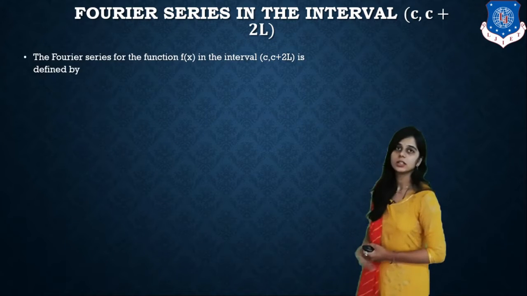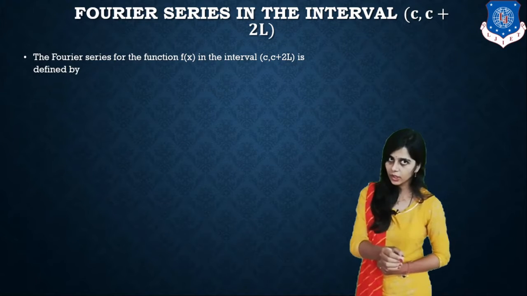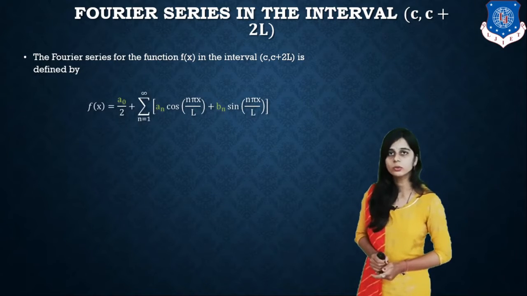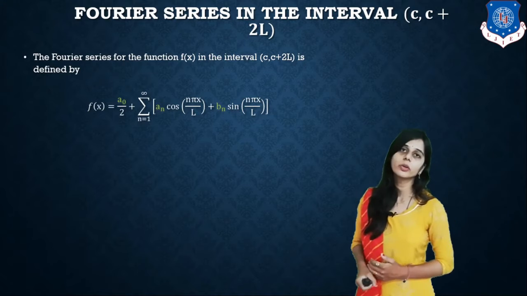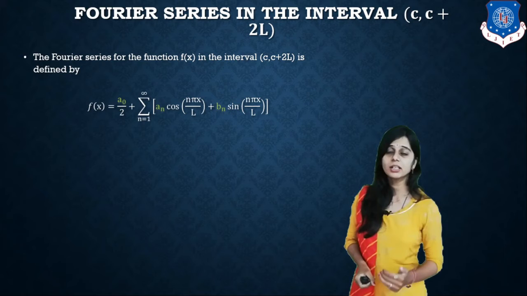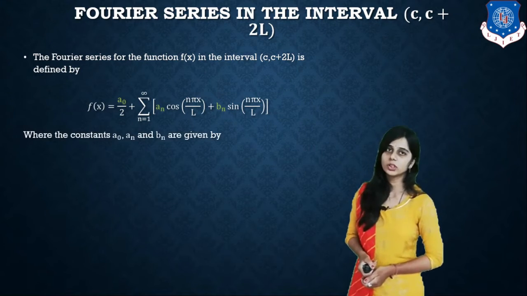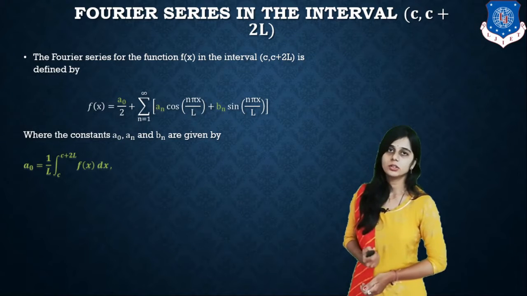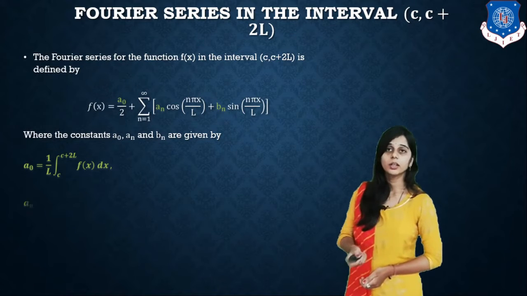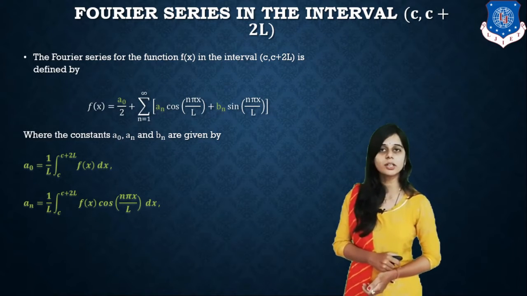The Fourier series of the function f of x in the interval c to c plus 2l is defined by f of x equal to a0 by 2 plus summation n equal to 1 to infinity an cos nx or cos n pi x by l plus bn sin nx or bn sin n pi x by l, where a0, an, bn are coefficients and it is given by a0 is 1 by l integral c to c plus 2l f of x dx, and for an, 1 by l integration c to c plus 2l f of x cos n pi x by l dx.